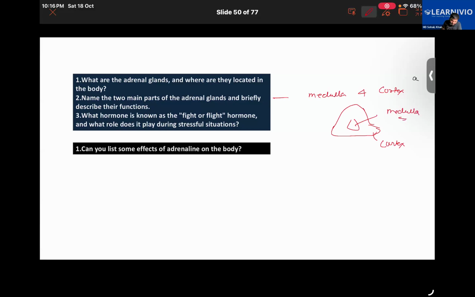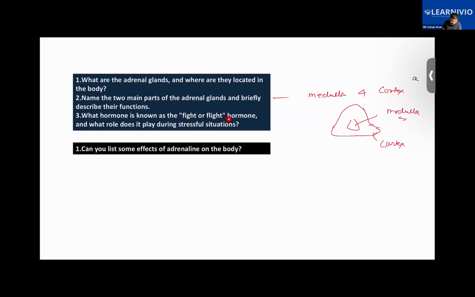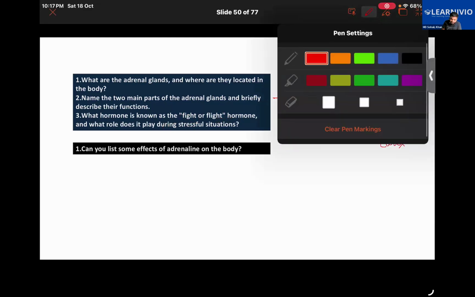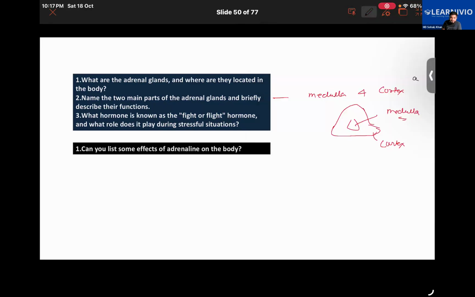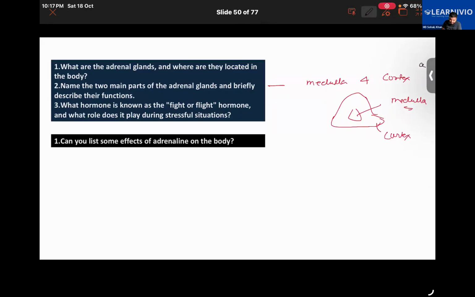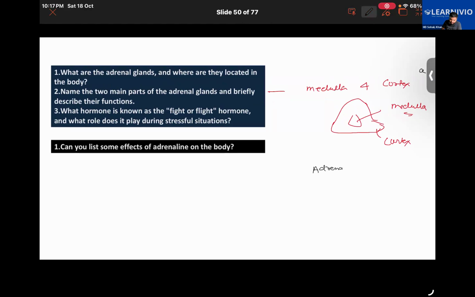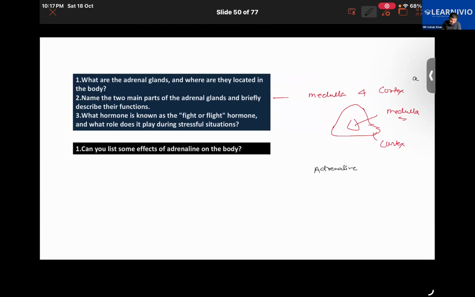What hormone is known as the fight or flight hormone, and what role does it play during a stressful situation? So which hormone are we talking about here? Adrenaline. Obviously, that is adrenaline. What effect does adrenaline have on your body during a stressful situation? It increases the blood flow to the brain and the muscles. Good.